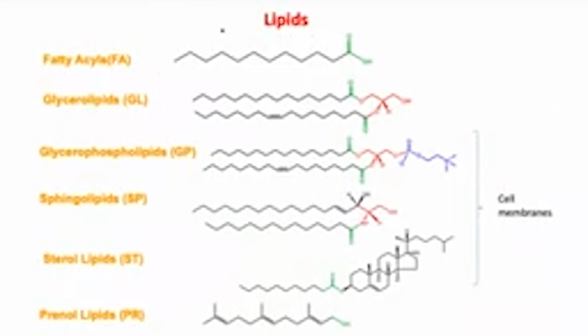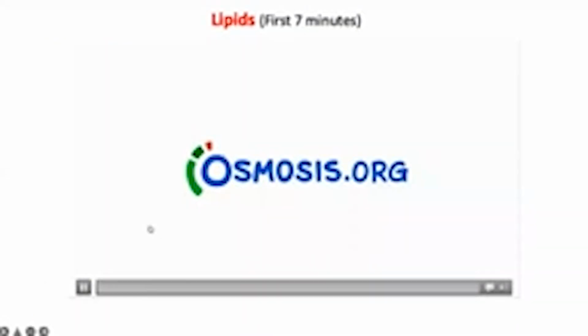And these are just some schematic diagrams of different lipids of different classes with the carbon, hydrogen, oxygen groups over here, and the polar groups shown in red and blue on the right hand side, with these three being mostly involved in cell membranes. Okay, so we'll see a quick movie to introduce lipids.